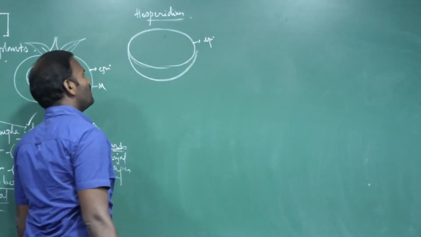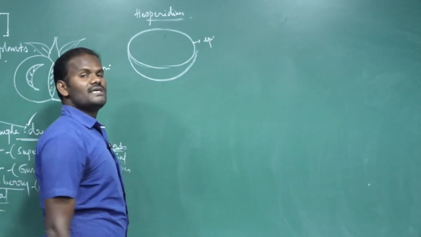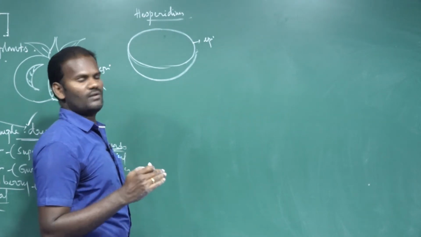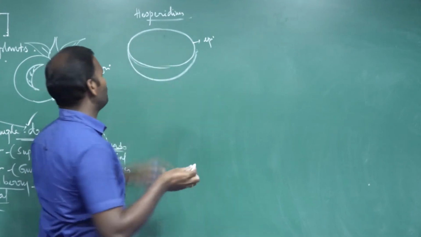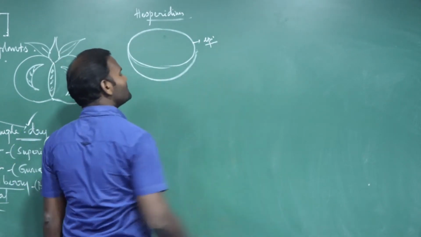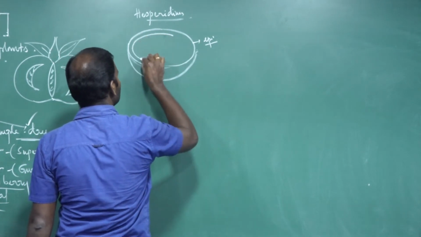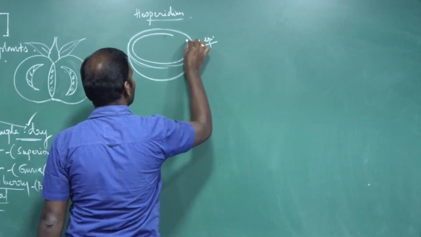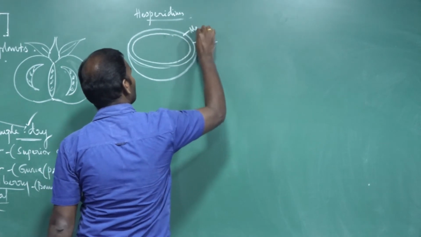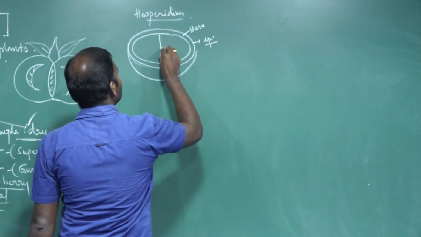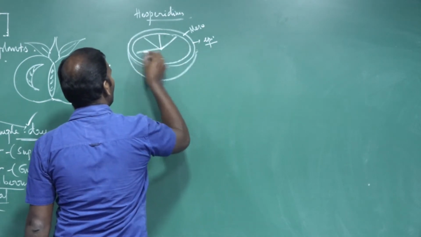This type of fruit is developed from multicarpellary, syncarpous superior ovary. Mesocarp is fibrous, the white part. Meso means middle. Inner endocarp is divided into many compartments.